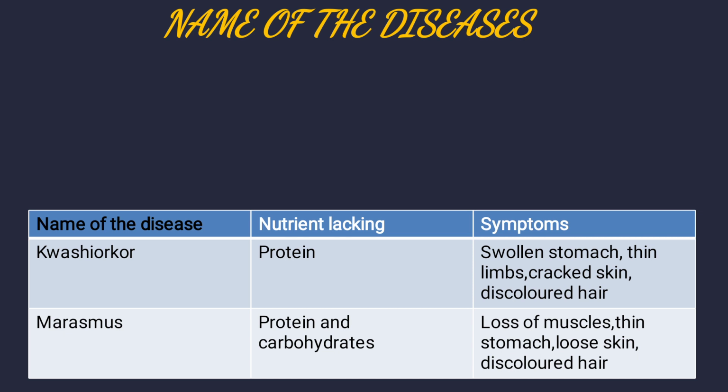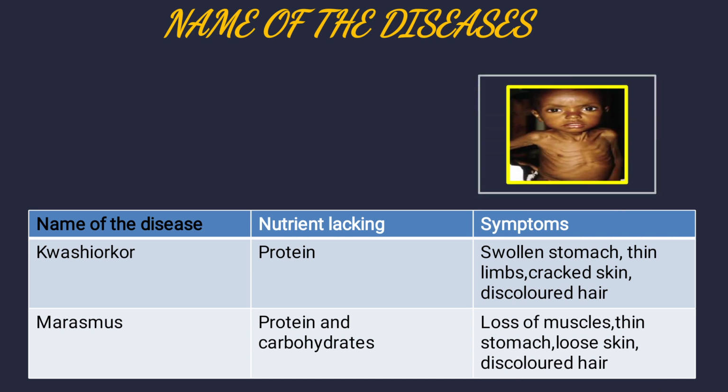This is given in your book also, page number 42. The table is there, you have to learn that table. The symptoms are swollen stomach, thin limbs, cracked skin, discolored hair. Okay, the second is marasmus, protein and carbohydrates. Loss of muscles. You see in the image, the child's muscles are not developed, thin stomach is there, loose skin and discolored hair, meaning proper growth will not be there, and the child will have less energy.